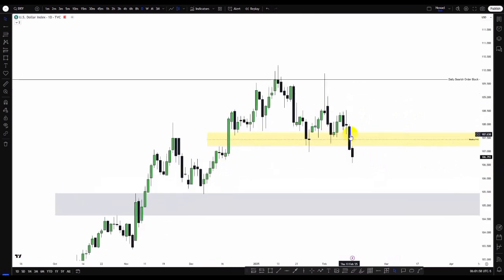Now we have a fair value gap in confluence with the weekly inversion fair value gap. First, we have this as the weekly bullish fair value gap, but now we can see price closed below the violation of the weekly bullish fair value gap, and now we have a bearish fair value gap within the inversion fair value gap. So we can just clearly mark that out. So, let's change the color to that. So we can see we have a bearish fair value gap in confluence with the inversion fair value gap here in the daily time frame.